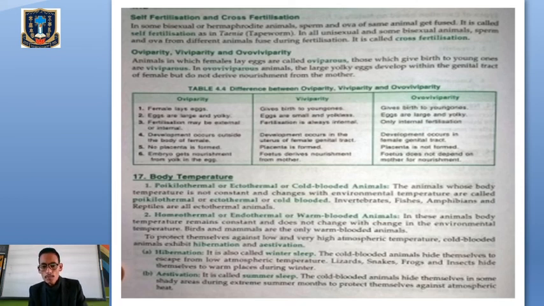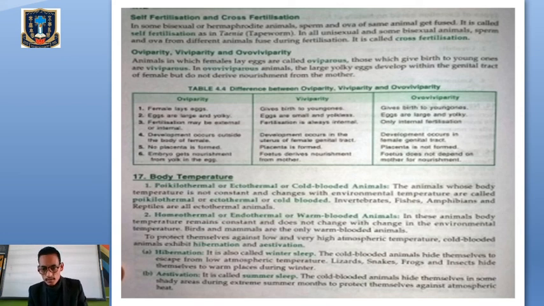Examples: fishes and amphibians are cold-blooded animals. And when we come to homeothermal, endothermal or warm-blooded animals, we are the ones who are able to maintain a constant body temperature, and our body temperature does not change with the change in environmental temperature. Clear? So we are warm-blooded animals. We are able to maintain our constant body temperature, and it does not change with the changing environmental temperature.